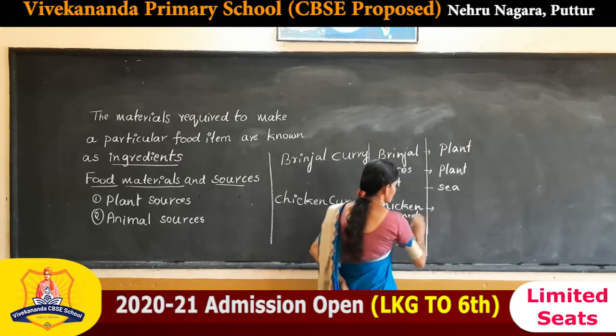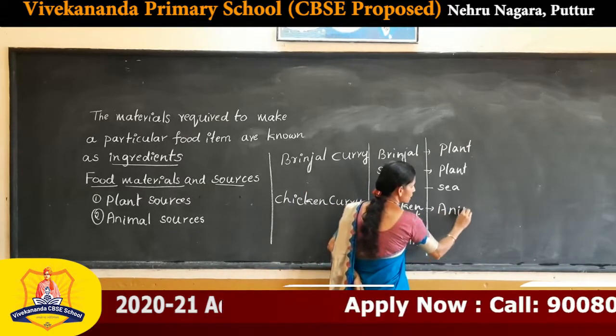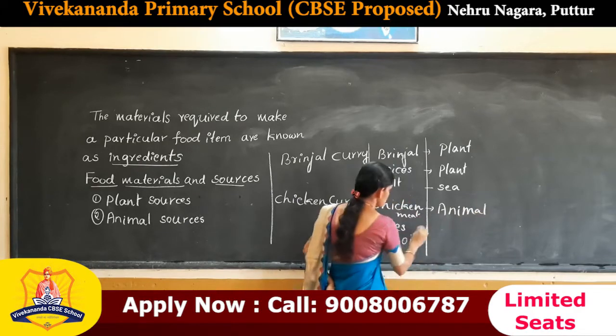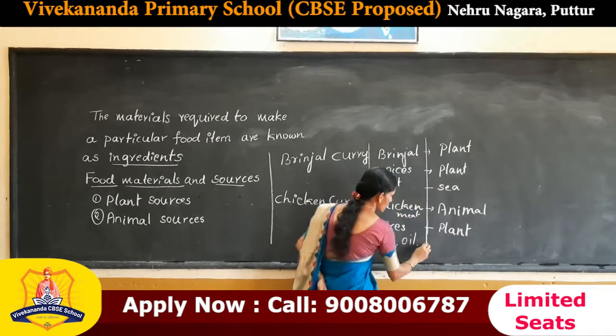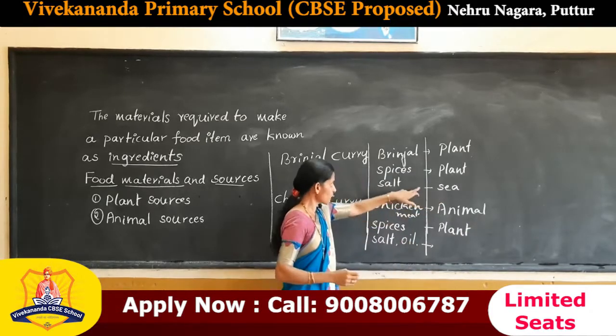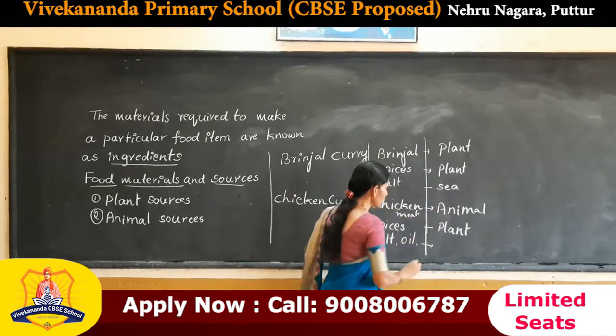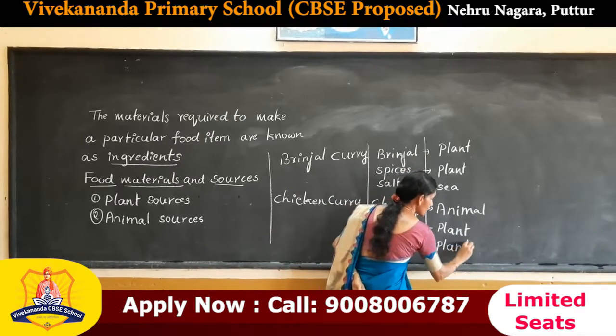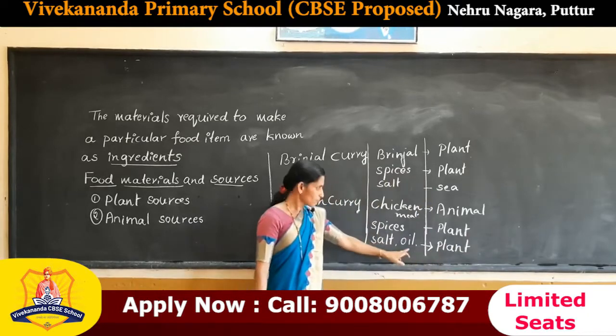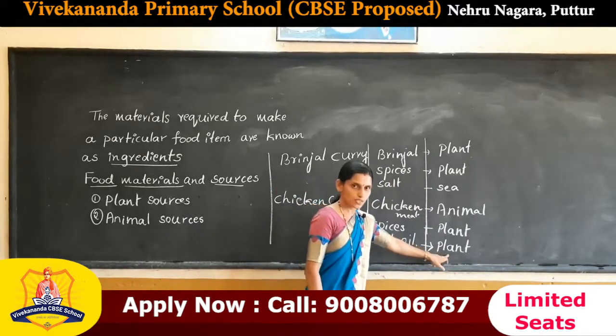Chicken is from an animal source. Spices are a plant source. Oil, sunflower oil or coconut oil, is a plant source.